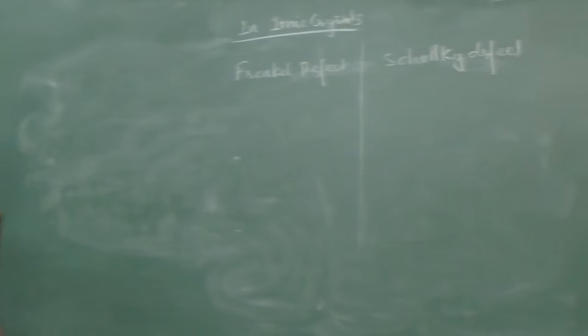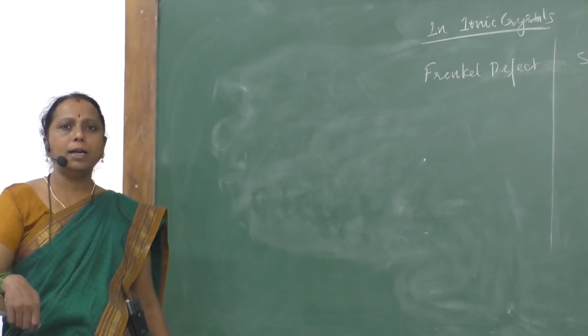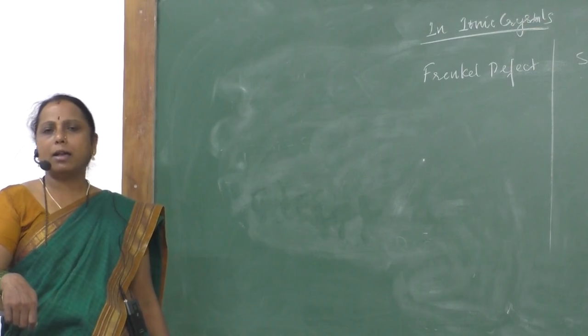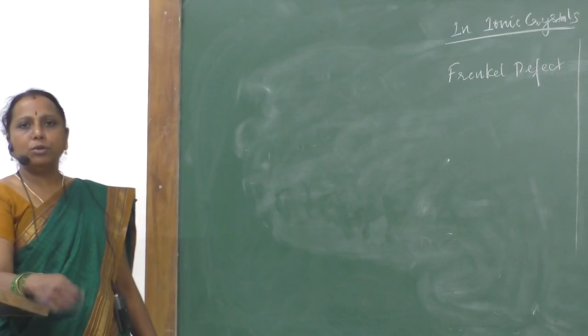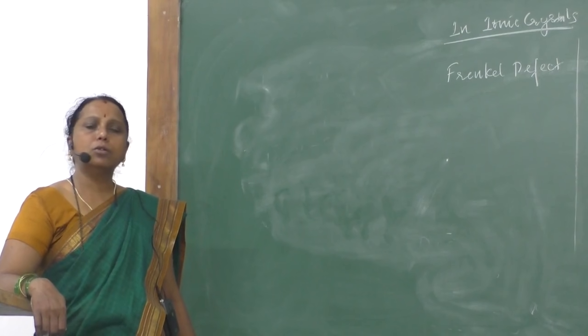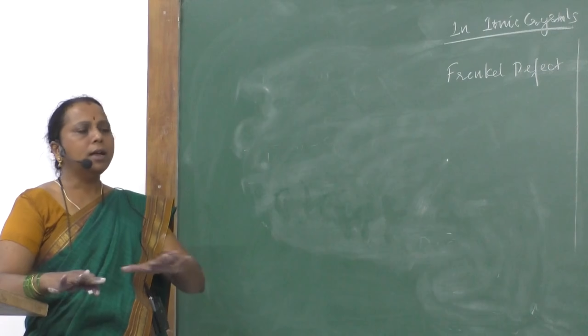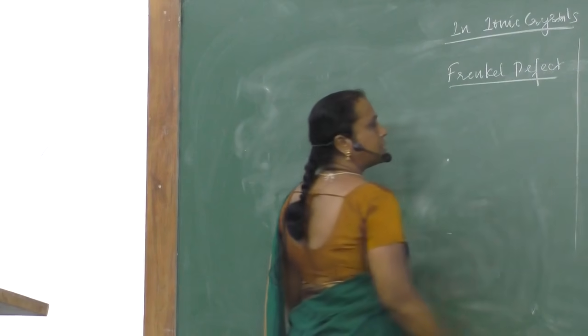We know in ionic crystals the lattice positions are occupied by the cations and anions. We all know ionic crystals are electrically neutral. That means the total number of positive charges and the total number of negative charges are equal. So, in case of Frenkel defect, what happens?